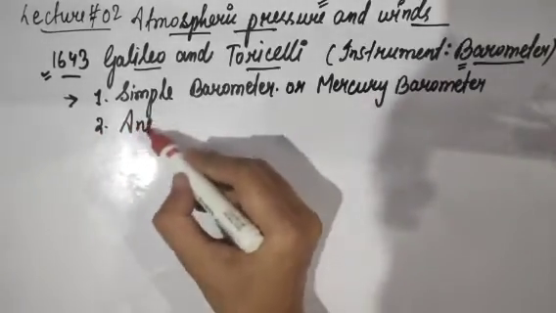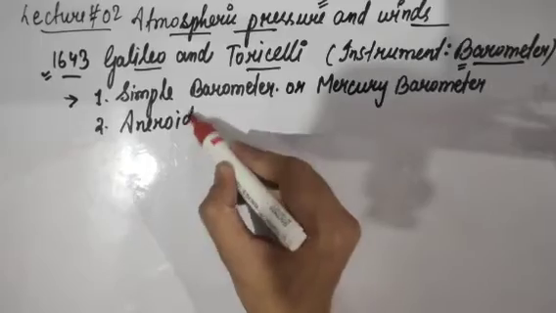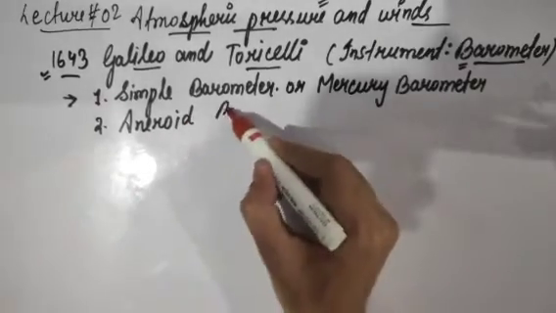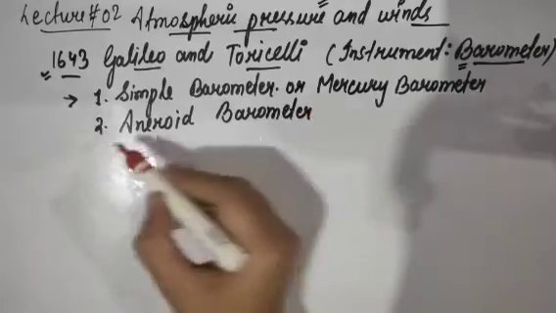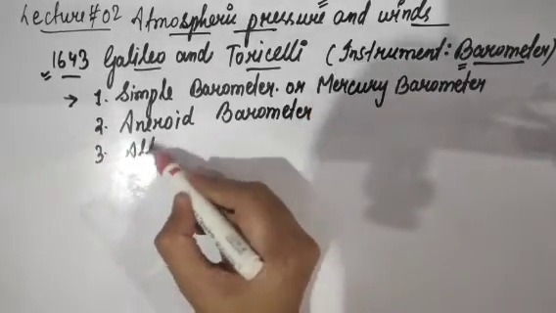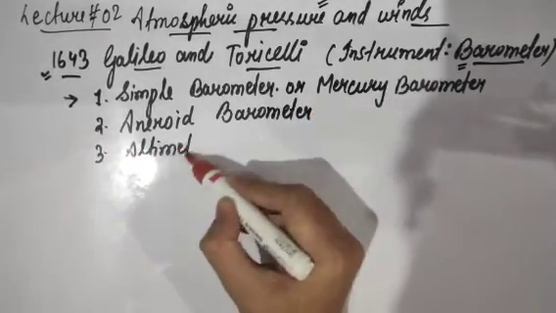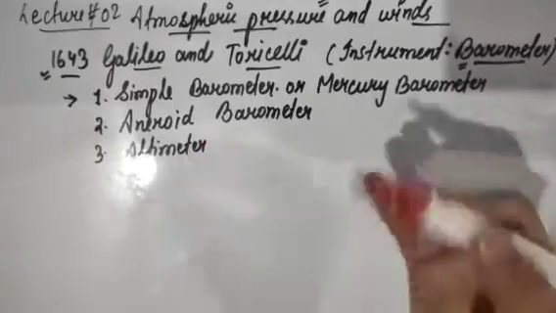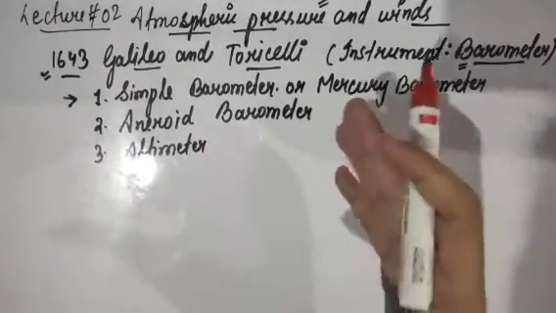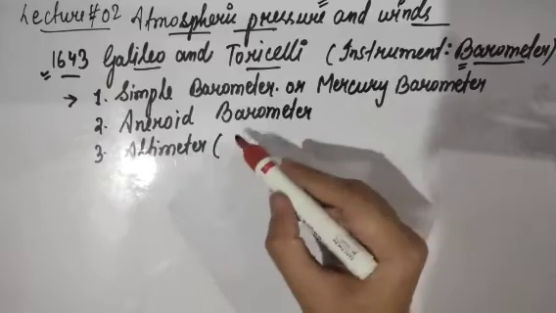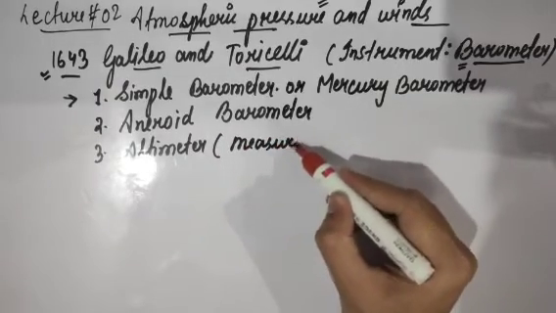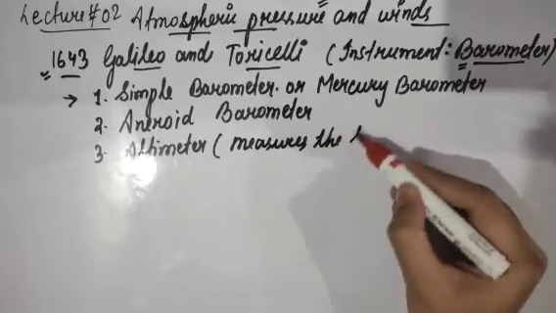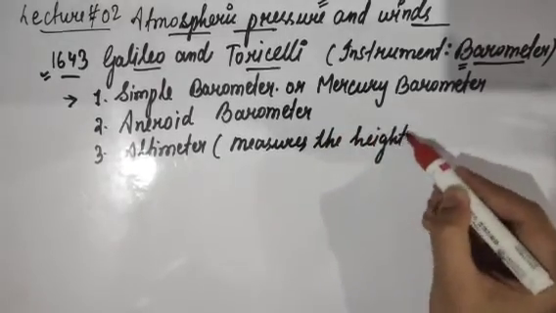Then we have also the aneroid barometer. Then we have another one which is the altimeter, which is actually used to measure the altitude, but again with the help of pressure difference. The altimeter measures the height, but with the help of pressure difference.